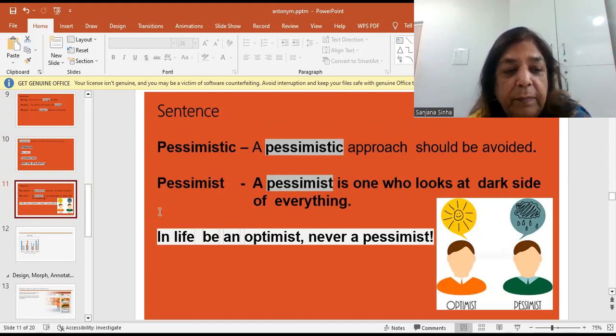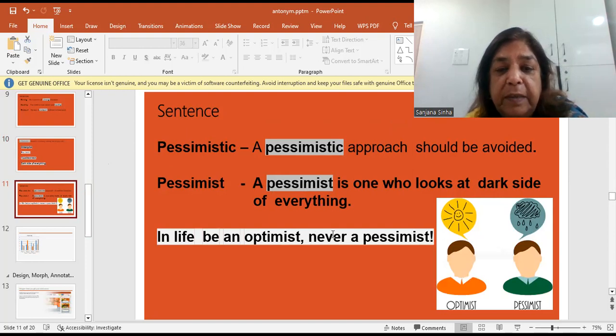So in life, be an optimist, never a pessimist. Like you see, this is the person, the picture. He's the optimist who sees the sun and the brightness, whereas the pessimist sees the clouds and the rains and nothing is going to go right. उनको लगता है कहीं कुछ अच्छा मेरा होगा ही नहीं, nothing will be fine with me. But an optimist person, even in adverse conditions, feels that yes, something will come out, and he sees the best in every worst situation.